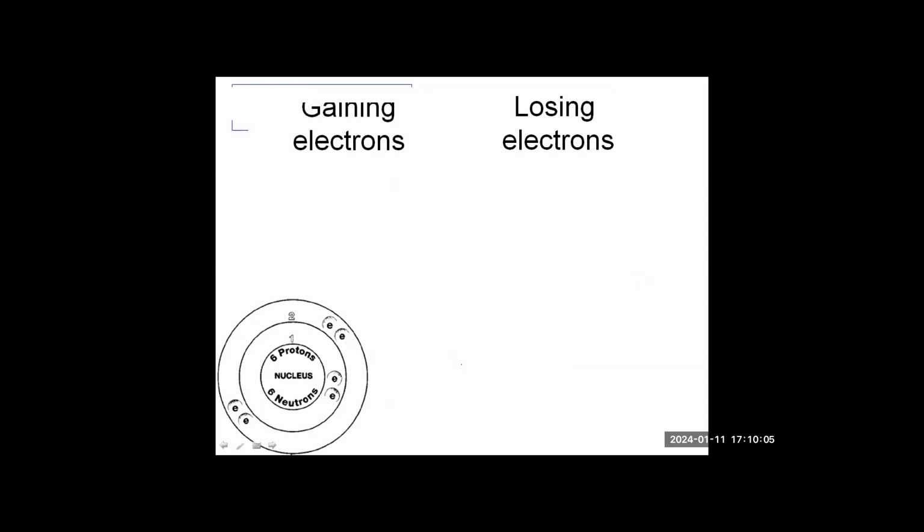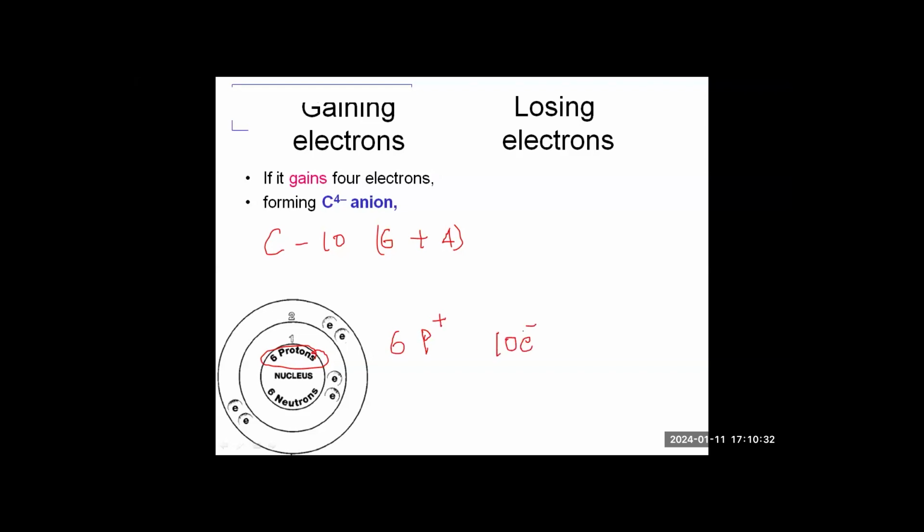Suppose it gains 4 electrons, then the total number of electrons in carbon becomes 10, because 6 original electrons plus the 4 electrons which are gained. Now in the nucleus there are 6 protons only, 6 positive charges, but the electrons are 10. So it becomes difficult for 6 protons to hold 10 electrons. So gaining of electrons by carbon is not possible.